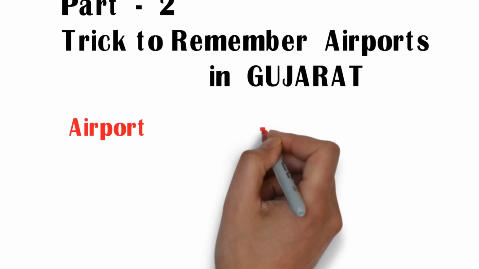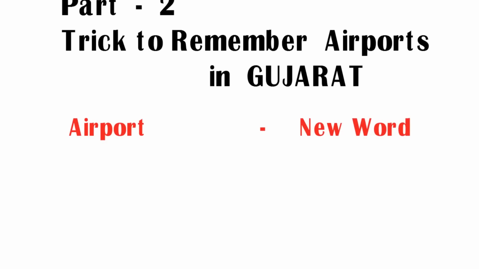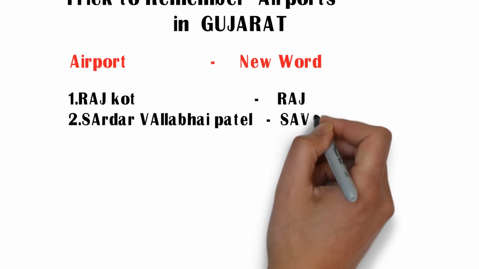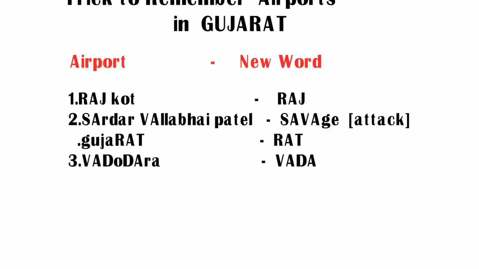Trick to remember important airports in Gujarat. Airport and its related new word. First one, Rajkot Airport. Second one, Sardar Vallabhbhai Patel Airport. Third one, Vadodara Airport. So total 3 airports in Gujarat: Rajkot, Sardar Vallabhbhai and Vadodara. But how to remember these 3 airports and state Gujarat? Let us see the trick here.